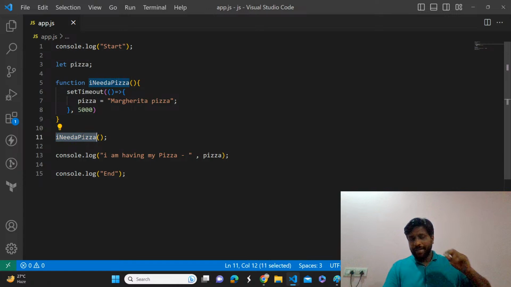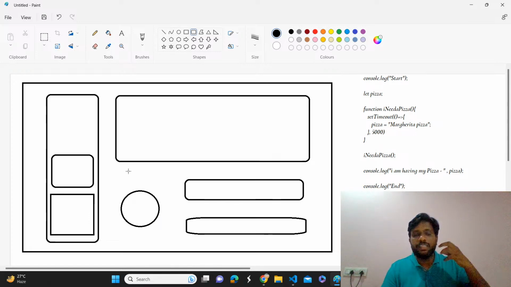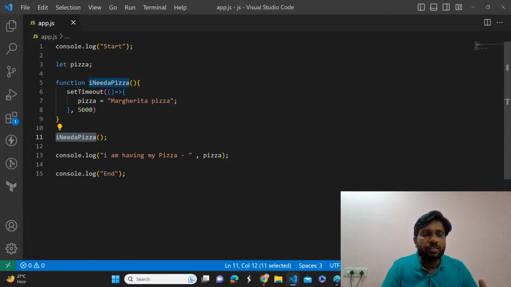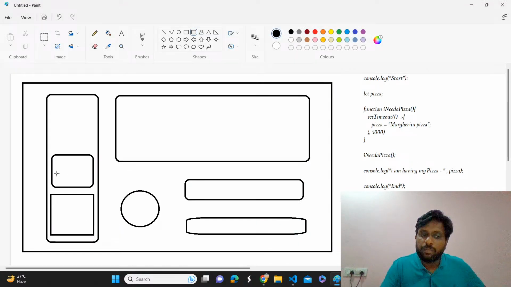Now it is going to invoke the function called I need pizza. Whenever you invoke a function, definitely it will create a what? Execution context. In that it is going to execute the code inside that function. What is there inside the function? Just setTimeout, right? So whenever we are executing this setTimeout from the execution context of I need pizza, what will it do? It will attach.